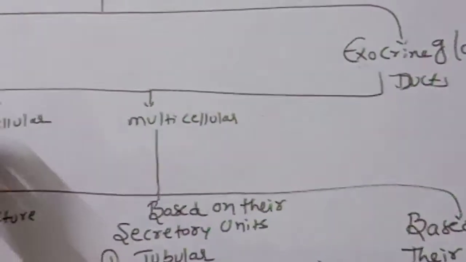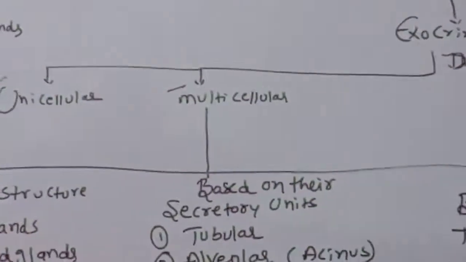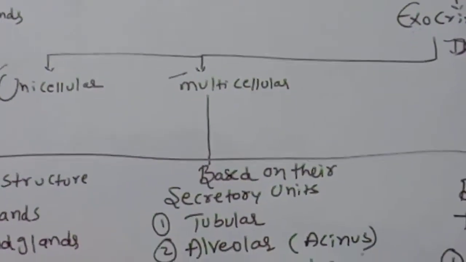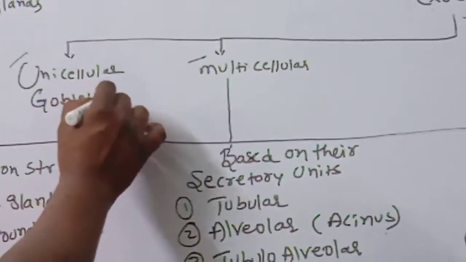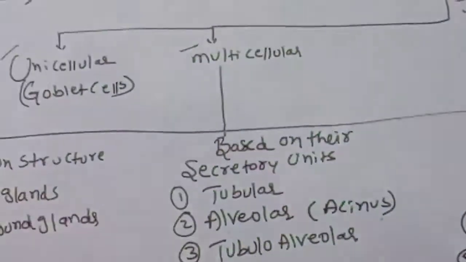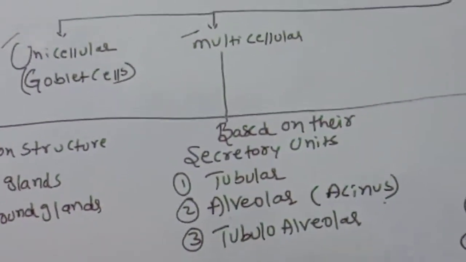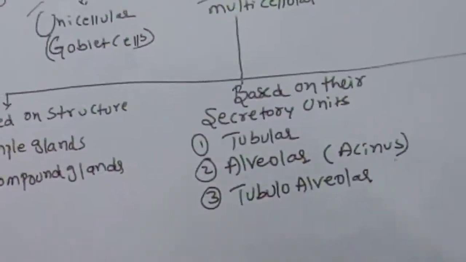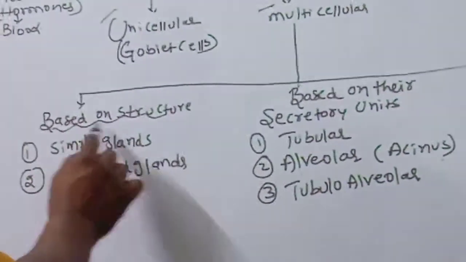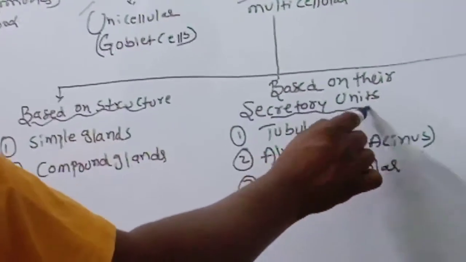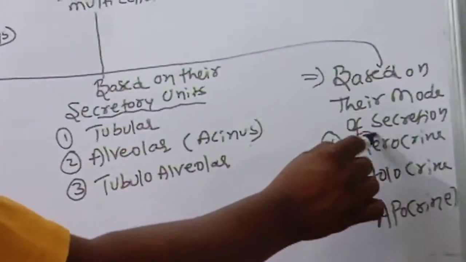Exocrine glands are divided into two types: unicellular and multicellular. Unicellular, for example goblet cells, secrete mucus in the digestive tract. Multicellular glands are divided based on structure, secretory units, and mode of secretion.